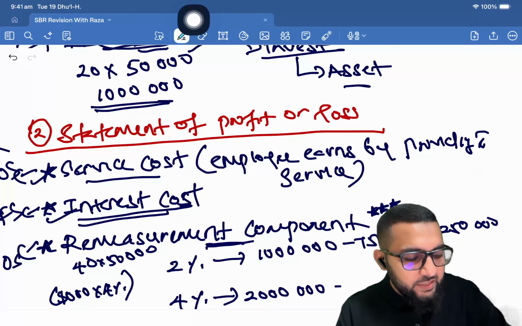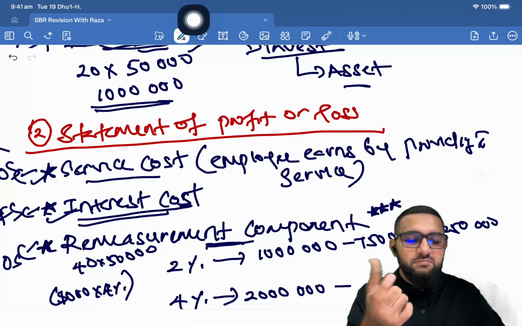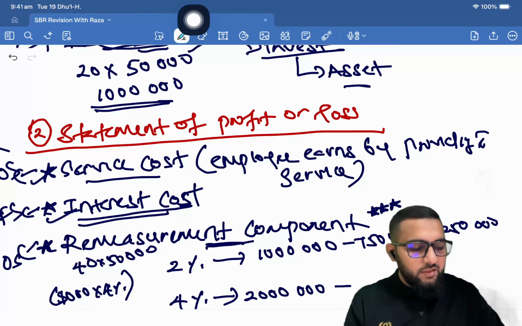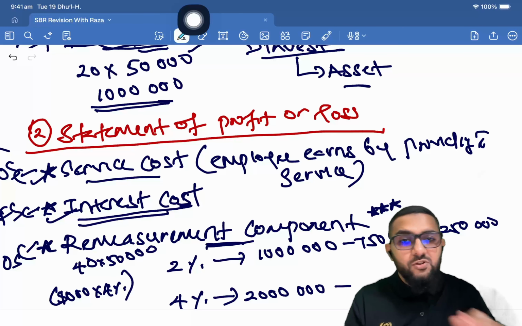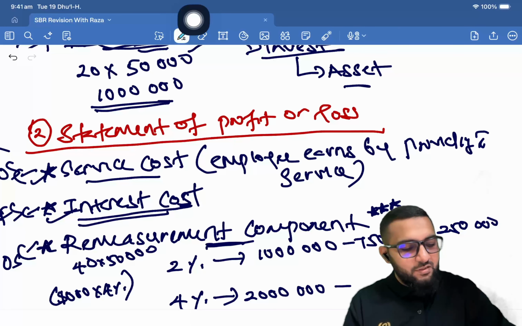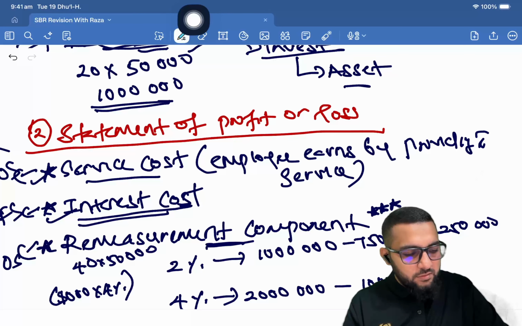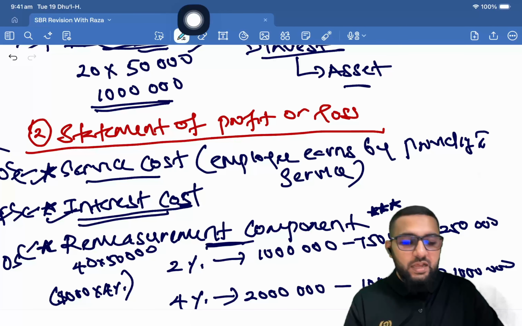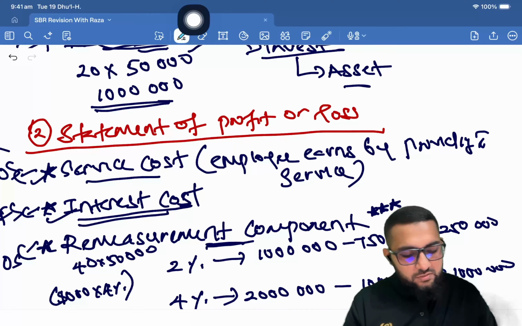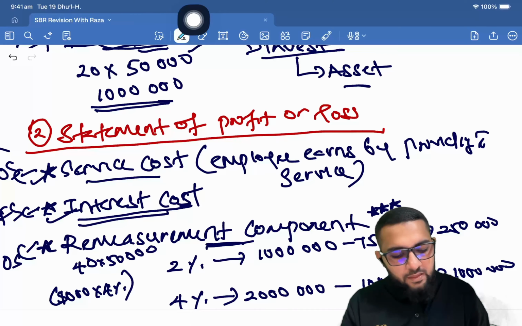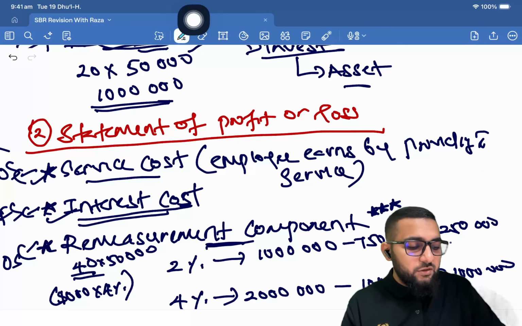Right? Now let's say the asset also increases at the end of the year. Let's say asset does not increase as per the liability. Therefore, let's say asset increases by about 250. Asset becomes 1 million. So there is 1 million of closing liability. Then there will be service cost. Let's say service cost that was relevant to the staff, the 40 staff that you counted, right? The service cost, let's say, of